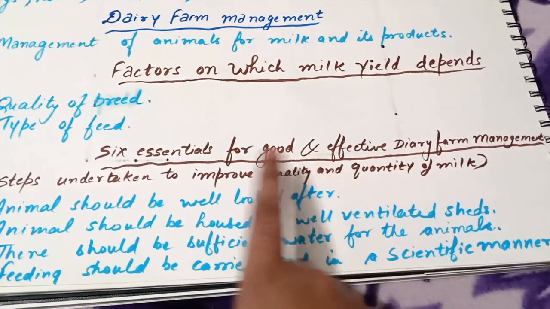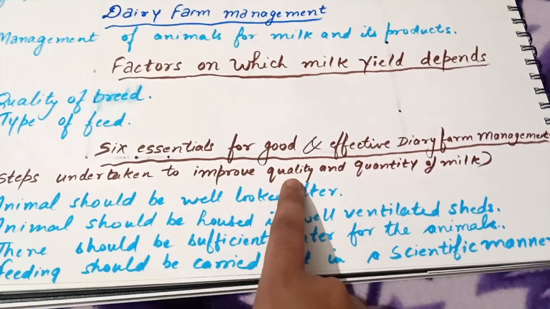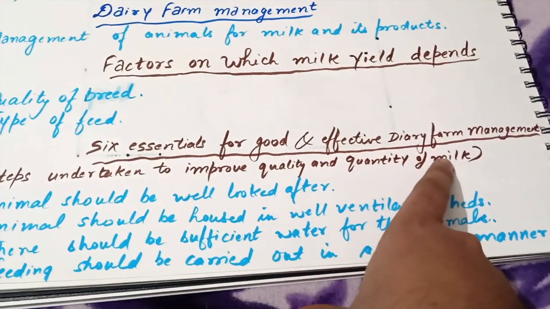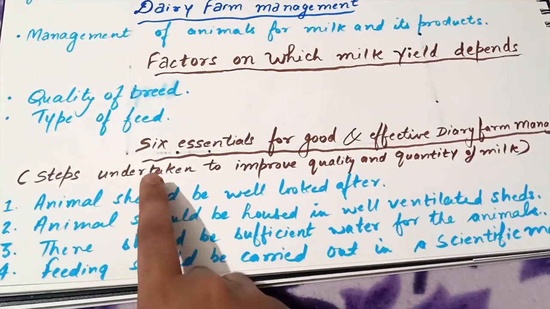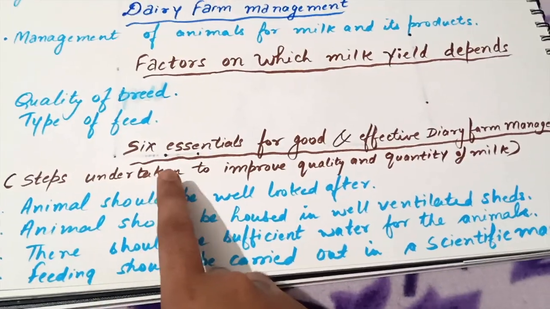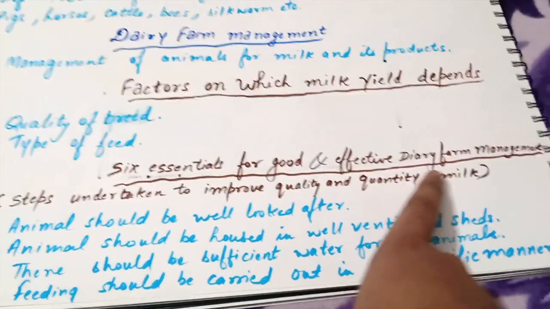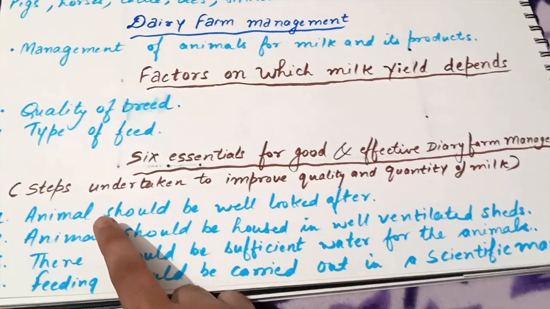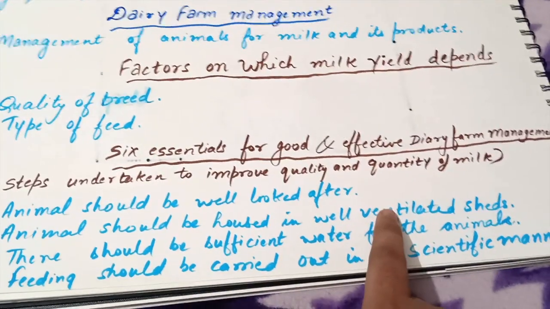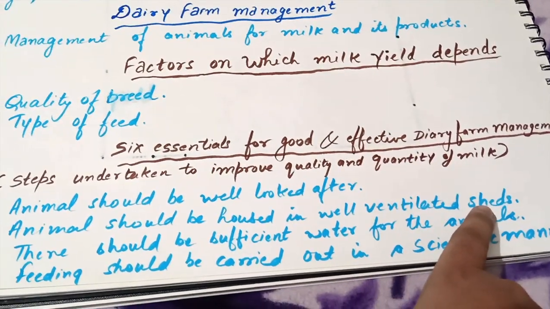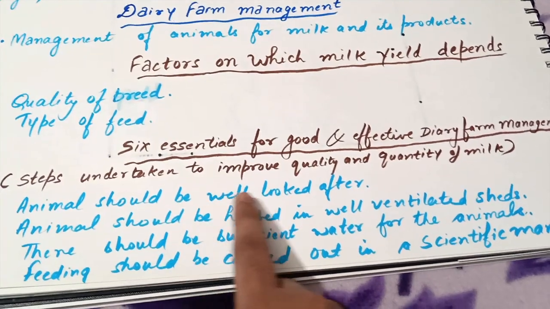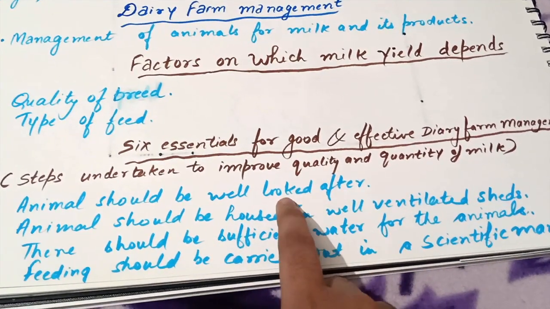Number 1, if we want to improve quality and quantity of milk, we should keep the animals in well ventilated sheds. Second, animals should be well looked after.